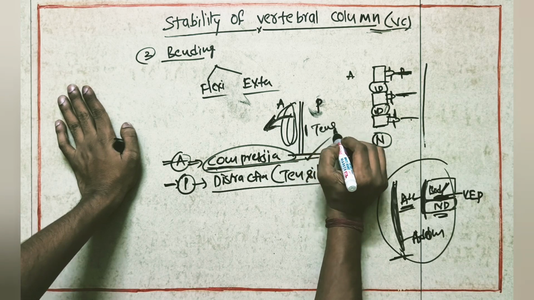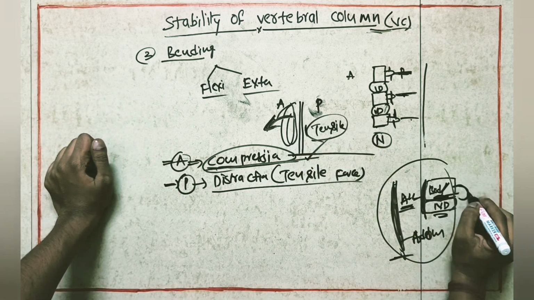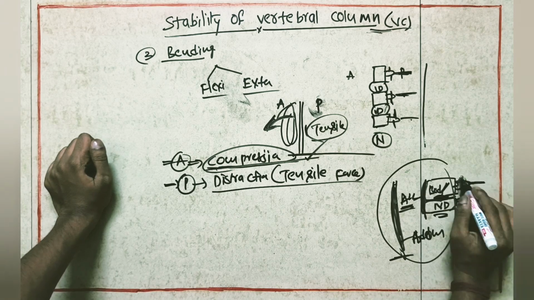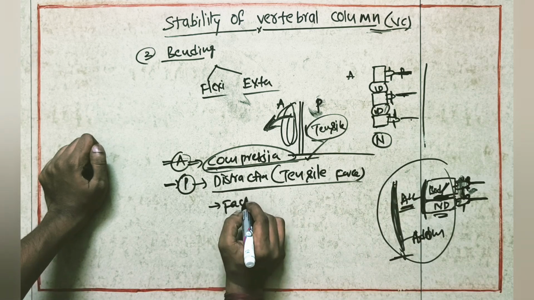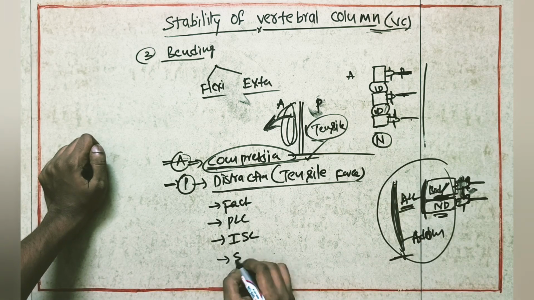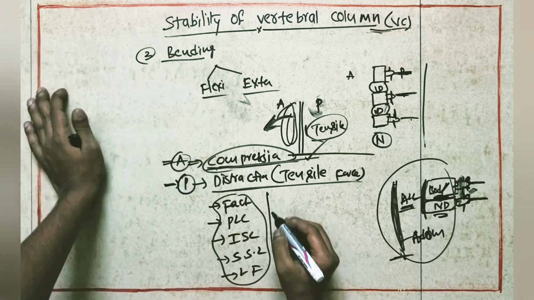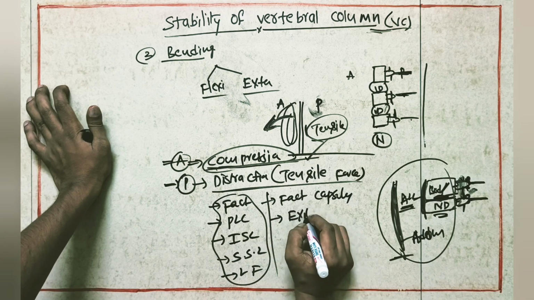Here tensile force will generate. Where will tensile force generate? Here we have the arch of the vertebra, so the spinous process, transverse process, and facet joints. Tensile force will happen at the facet joints, and the posterior longitudinal ligament, interspinous ligament, supraspinous ligament, and ligamentum flavum, all these structures at the same time, the capsules of the facet joints, and extensor muscles.